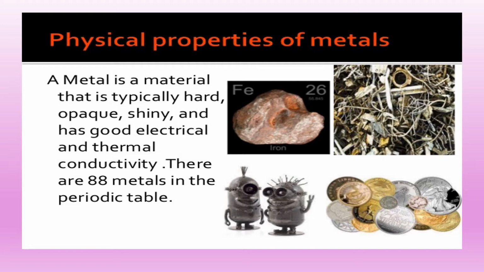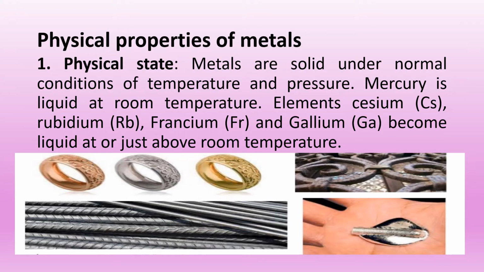Some examples of metals are gold, silver, platinum, iron, copper, sodium, potassium, aluminium, calcium and mercury. Now we are going to learn the physical properties of metals.